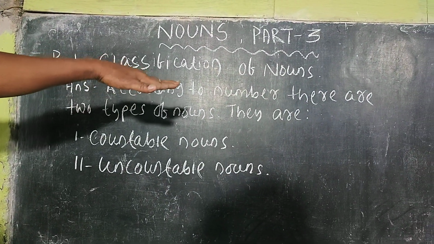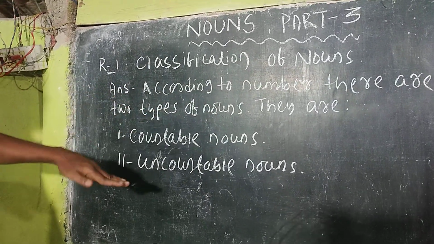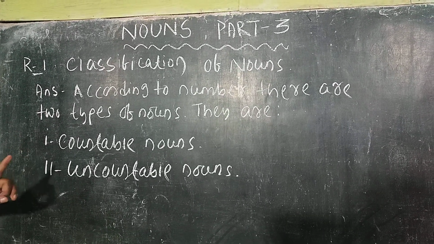Rule 1, classification of nouns. According to number, there are two types of nouns. They are countable nouns and uncountable nouns.